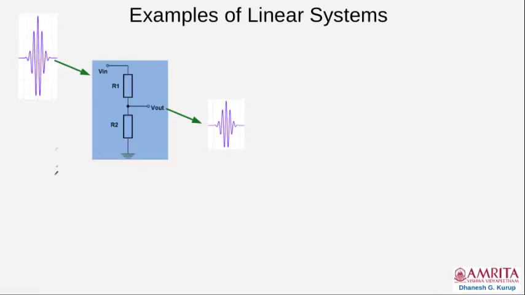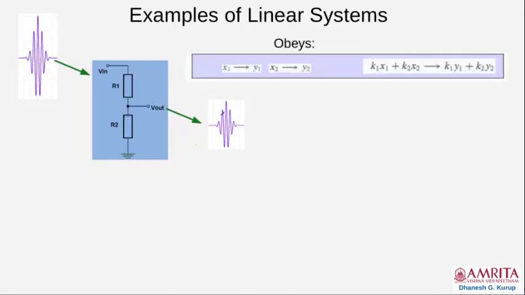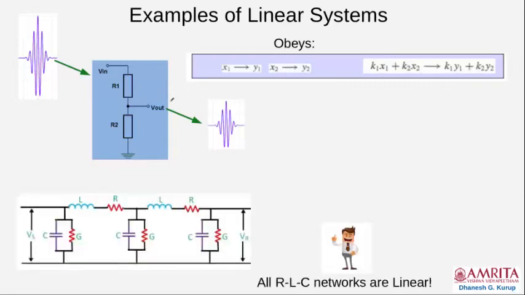When you have another input, you get another output. You combine the old input with the new input with certain scaling factors, you give it to this, and you will get the output which is correspondingly scaled. So it obeys this principle of superposition. Therefore, this is a linear system. And you can prove that in general, all RLC networks are linear.